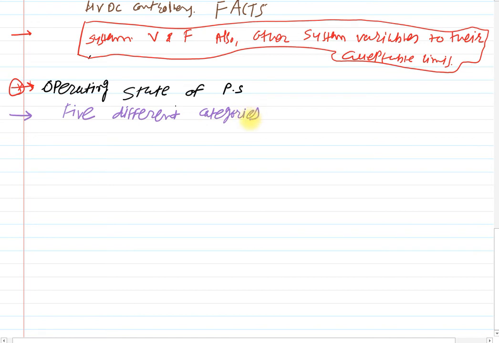Clear? For the purpose of analyzing power system security and design, it is categorized in five different types.